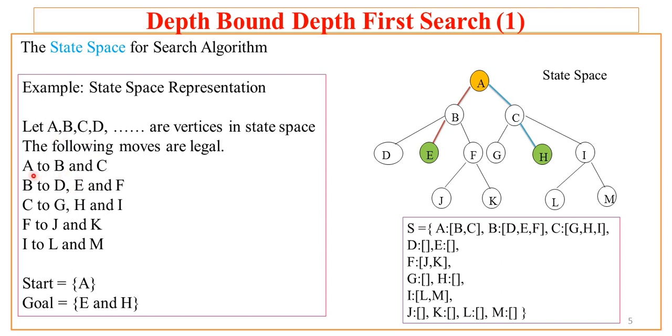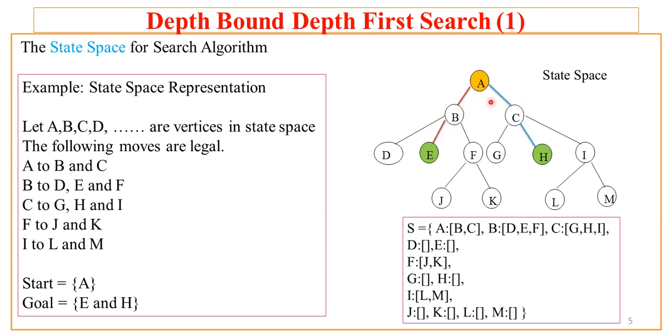Now one can move from A to B and C, one can move from B to D, E and F, one can also move from C to G, H and I. From F one can move to J and K, and from I one can move to L and M. And this description can be represented diagrammatically using a state space diagram.